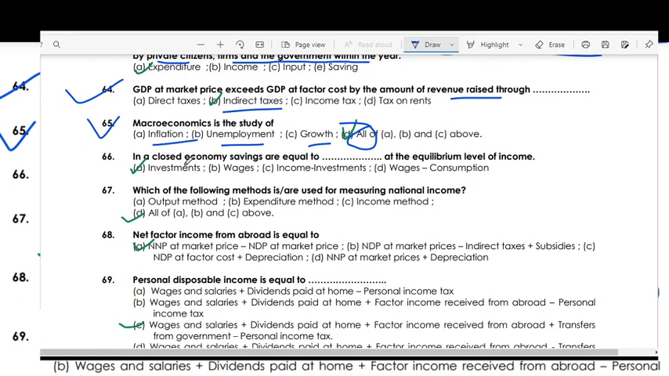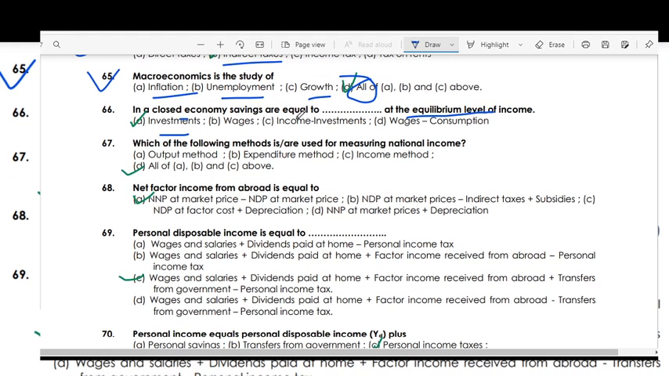In a closed economy, saving is equal to investment at the equilibrium level of income. Which of the following is a method of measuring national income? The output method, the expenditure method and the income method, these all are methods of measuring national income. Net factor income from abroad, NFIA, is equal to NNP at MP less NDP at MP, okay, is the right answer.